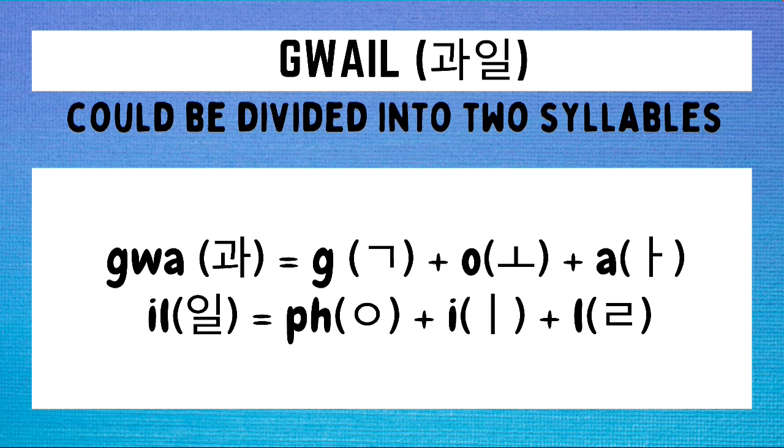How do we write 과일 in Hangul? This is composed of two syllables. The first syllable is kwa, and this is written by drawing first a gia character, followed by an o character, followed by an a character. That's kwa. Then, for the second syllable il, we need to draw first a no-sound iyang, followed by an e character, followed by a real character. And then, we just need to combine the Hangul for each of these two syllables, kwa and il, to form the Hangul of the word 과일. And remember that the word 과일 means fruit.